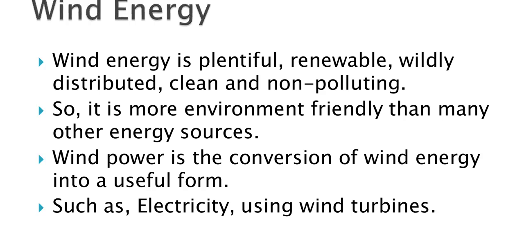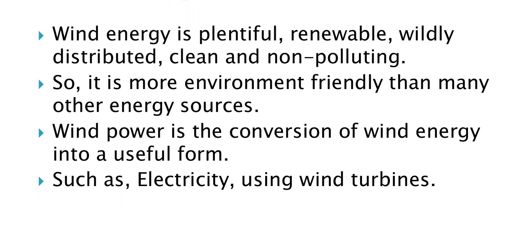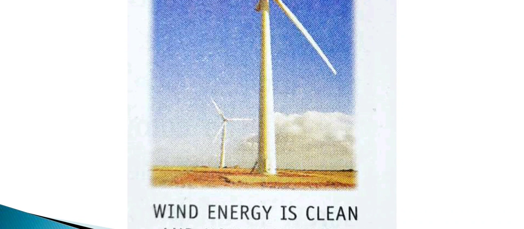Wind power is the conversion of wind energy into a useful form. You might have seen this type of windmills at so many places. Suppose, the best example, if you had visited Dwarka from Rajkot, on the way from Rajkot to Dwarka, so many big wind farms are coming.